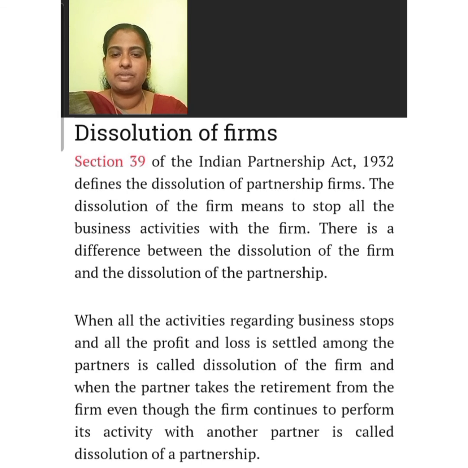When all the activities regarding the business stop and all the profit and loss is settled among the partners, it is called dissolution of the firm. And when a partner takes retirement from the firm, even though the firm continues to perform its activity with another partner, it is called dissolution of partnership.